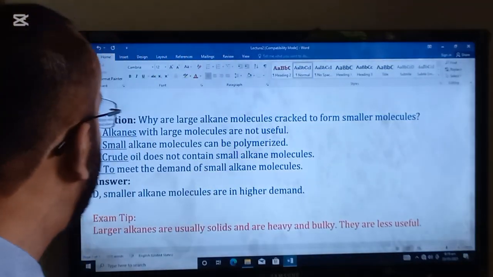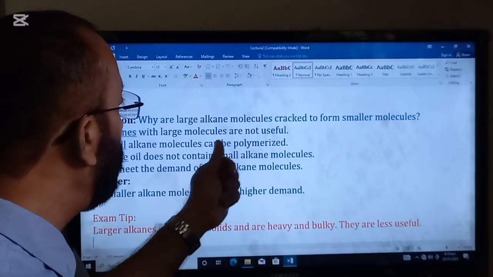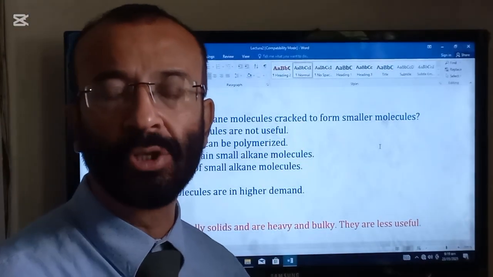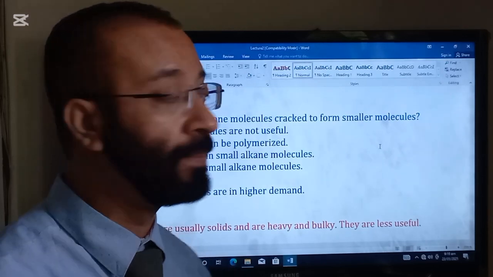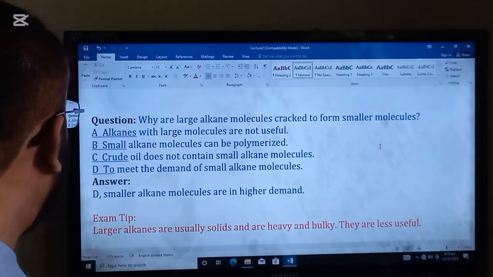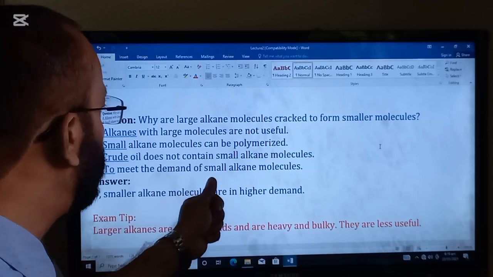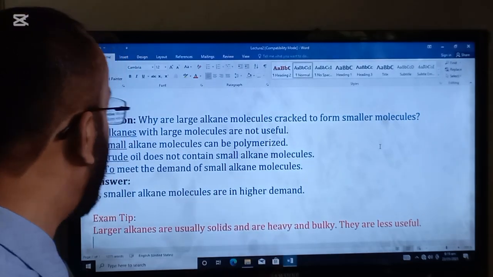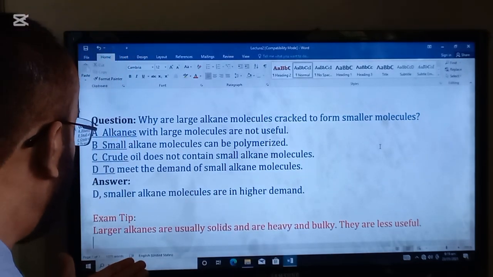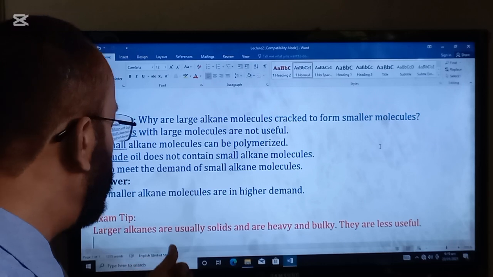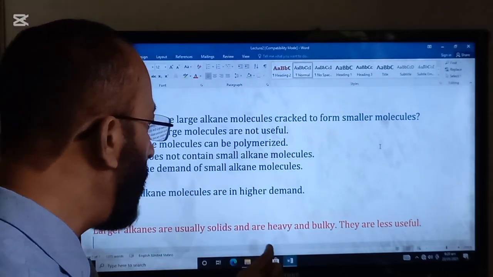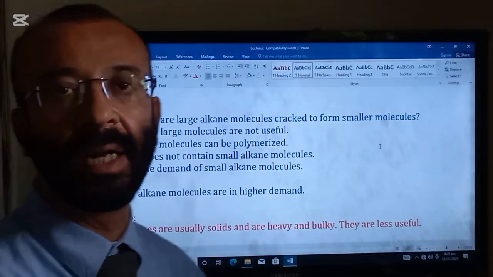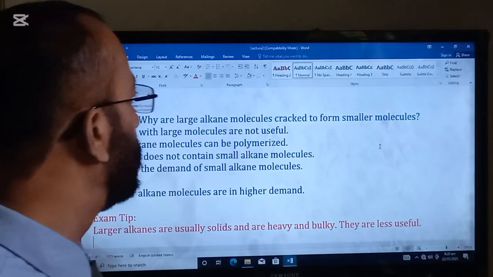Another important question for you is, why are large alkane molecules cracked to form smaller molecules? They are cracked into smaller molecules because they are in high demand. So the answer is D, to meet the demand of the small alkane molecules. Smaller alkane molecules are in higher demand. Exam tip: large alkanes are usually solids and are heavy and bulky. They are less useful. That's why they are cracked into smaller chains.